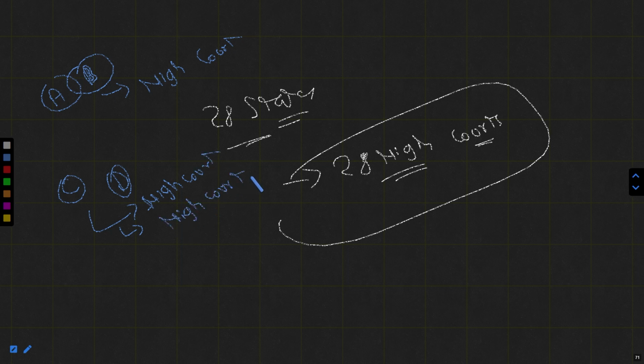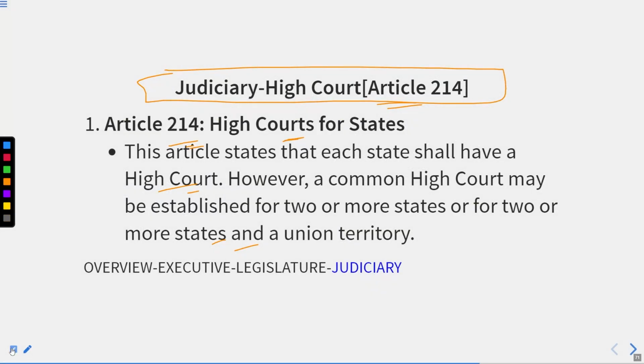If the condition is like that, here we have 4 states but only 3 High Courts, because 2 of the states have a common High Court. So remember this. If a question asks whether India has an equal number of High Courts as states, no. The number of states and High Courts may differ because some states have a common High Court.